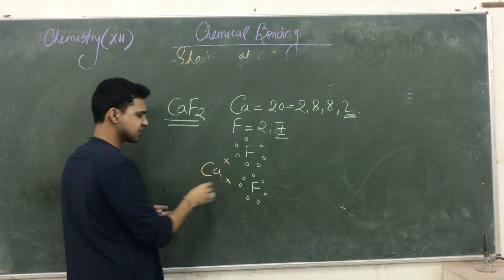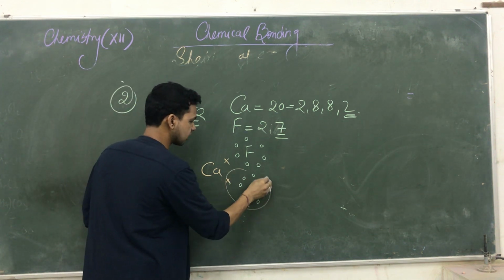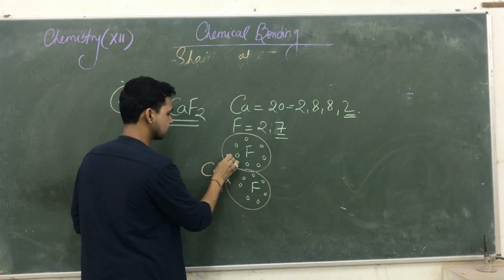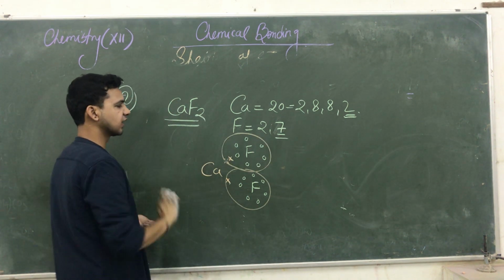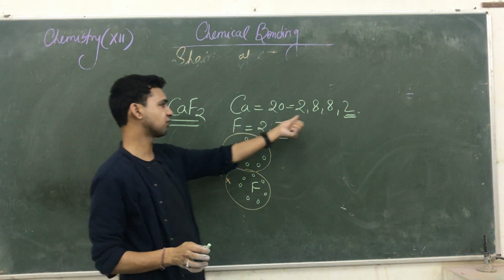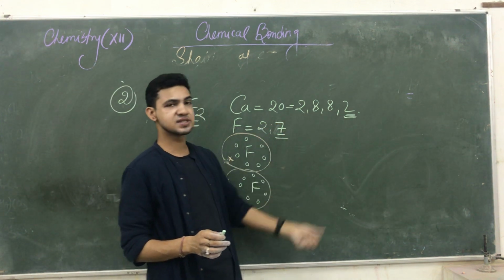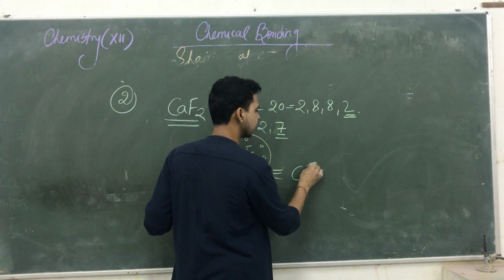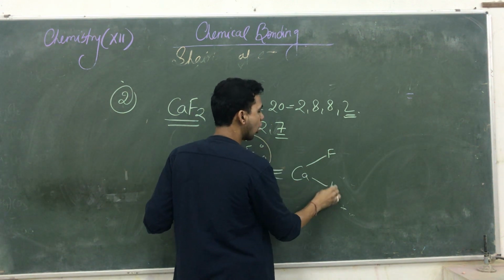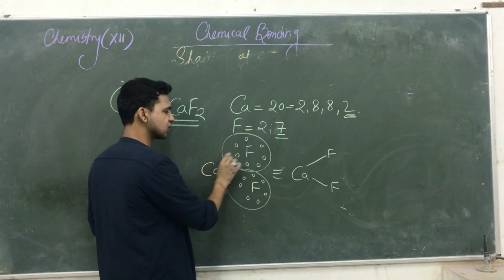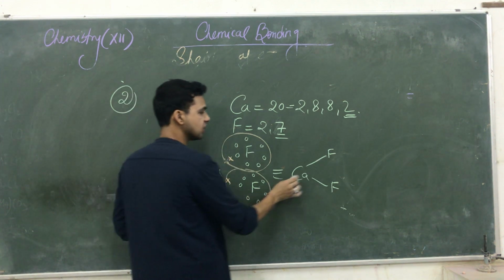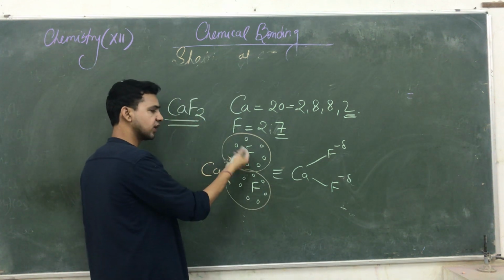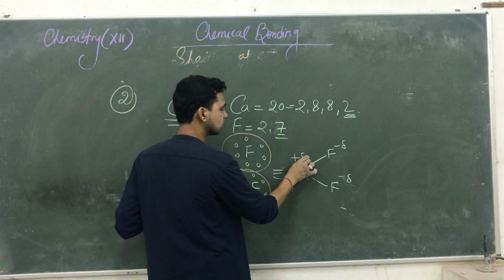So here fluorine is taking 1 electron to complete its octet. That fluorine is also taking 1 electron to complete its octet. But calcium is not taking any electron from fluorine because after donating 2 electrons, its octet is complete. तो इसको हम कैसे शो करेंगे? The calcium is donating electrons to fluorine. All electrons are moving toward this fluorine, this fluorine. So fluorine is carrying a negative charge, and here calcium is donating its electrons, so it's carrying a positive charge.